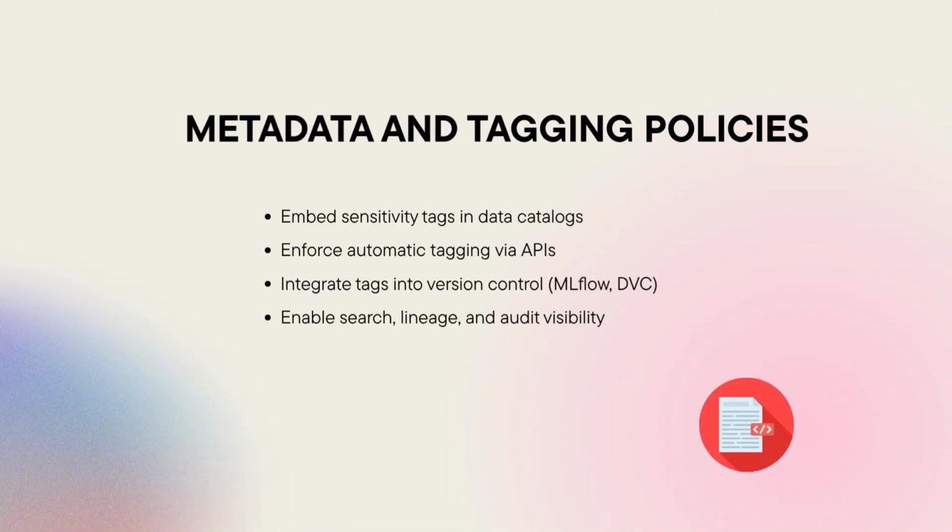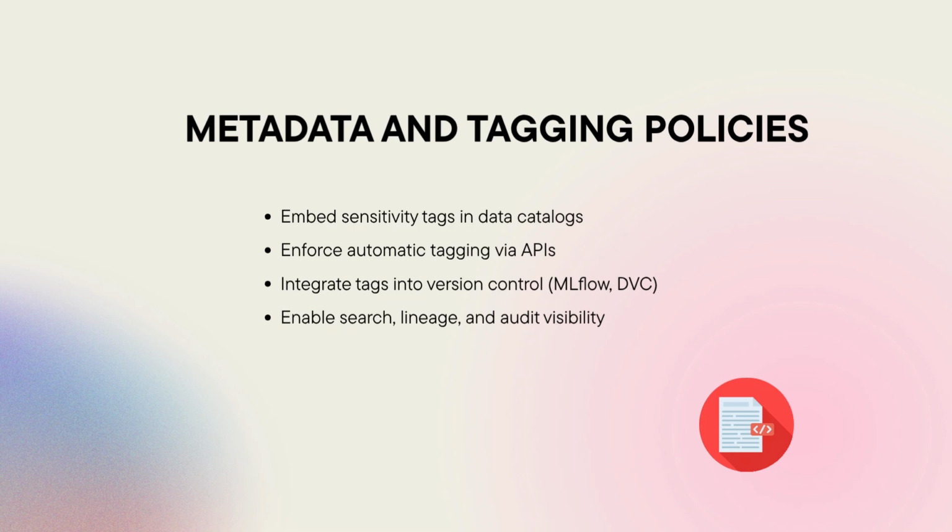Metadata and tagging policies. Metadata is the glue that keeps classification actionable. Tagging policies ensure each dataset, model, and artifact carries a machine-readable label that defines its classification tier, owner, and applicable controls. These tags should live in data catalogs and flow automatically through MLOps systems using APIs. For example, a feature file tagged as restricted triggers encryption and redaction before deployment.